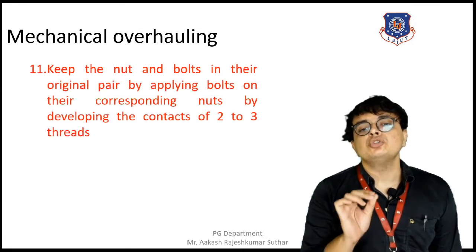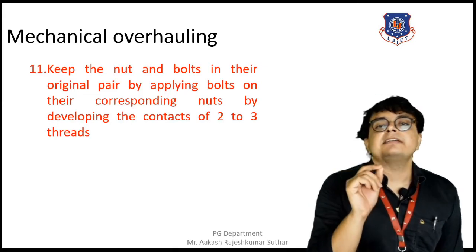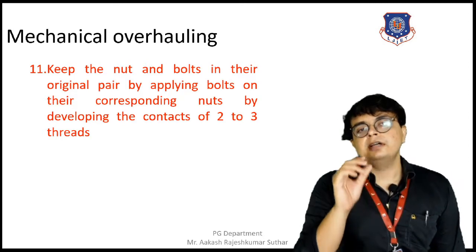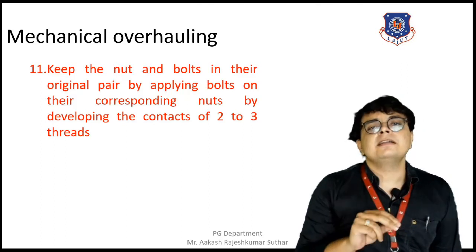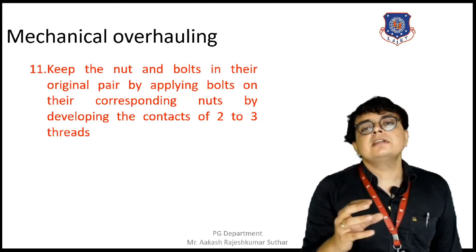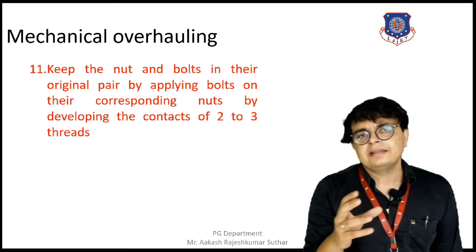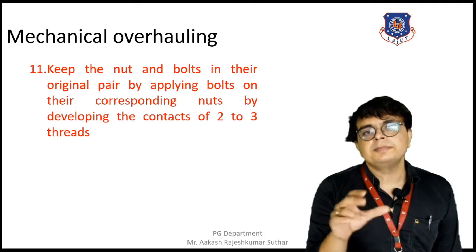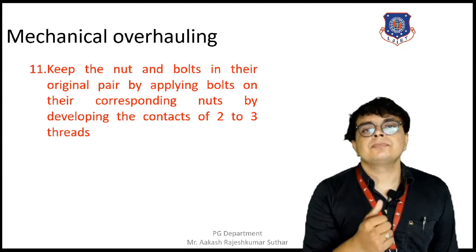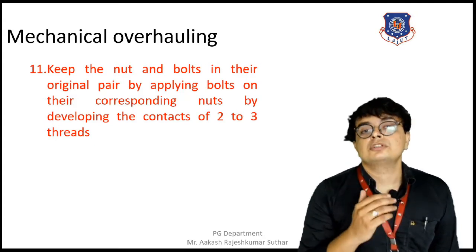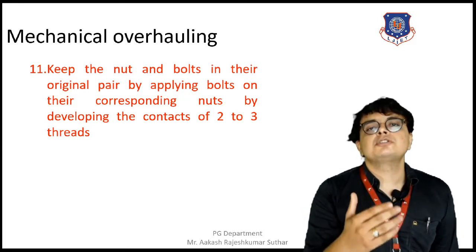So nearby to the adjacent area of the dismantling, we can place these heavy parts. And we should make sure that the nuts and the bolts are properly connected with each other. Means we can say that the bolt should be connected to their corresponding nuts only, and that can be done by connecting the bolts and the nuts with each other to some 2 to 3 threads. So that is why the connection will be maintained. There will be no problem in finding their connection. So that is how the nuts and bolts should be used, and it is how it should be dealt with while dismantling.